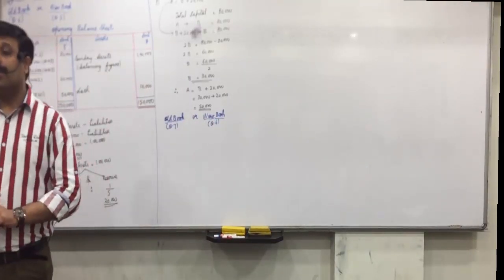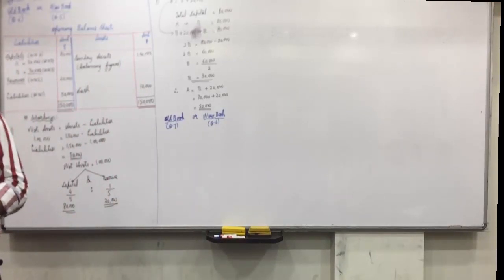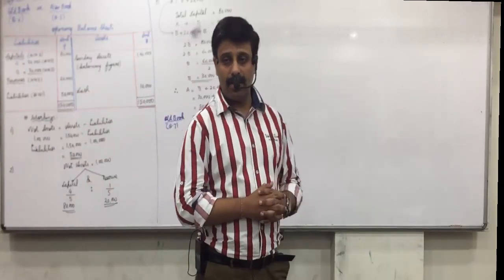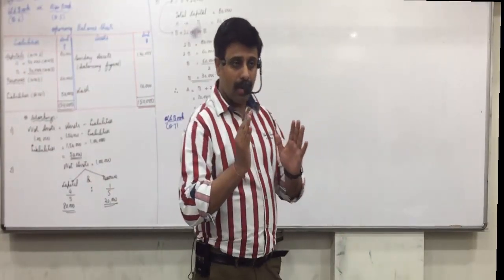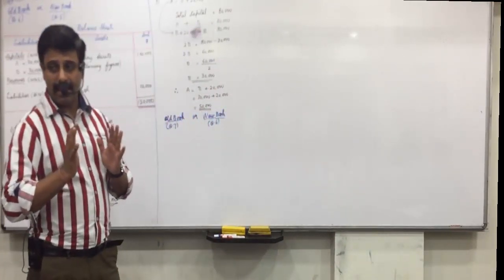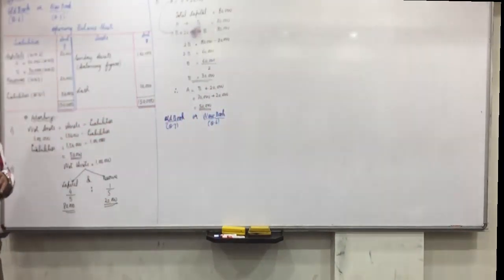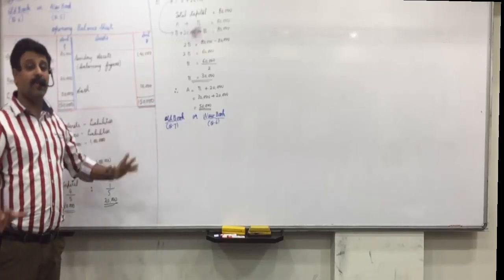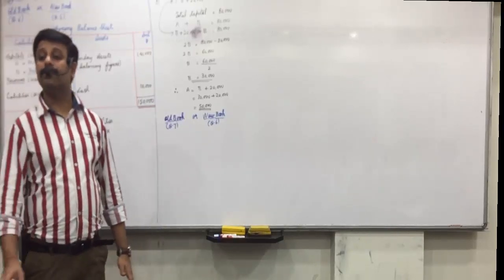Now understand this. What did I make you underline in the last question? Loss of realization account is 20,000. Now use common sense and tell me, that 20,000 of loss, is it possible with liability or asset or any of the two or both?